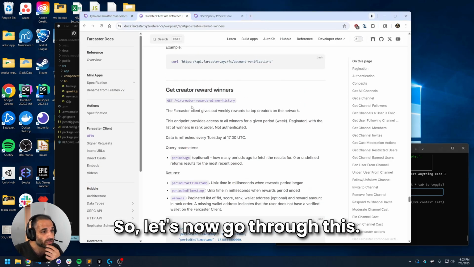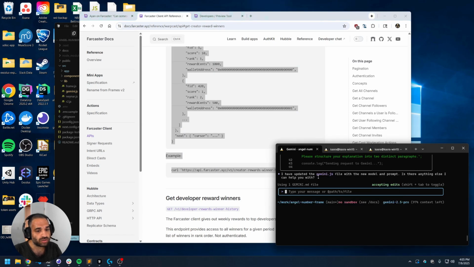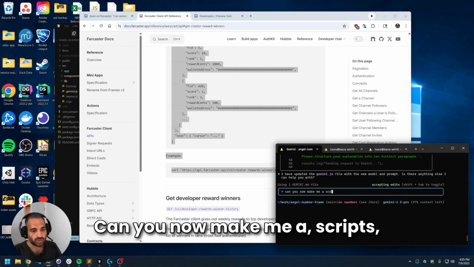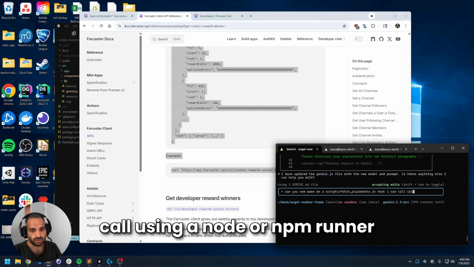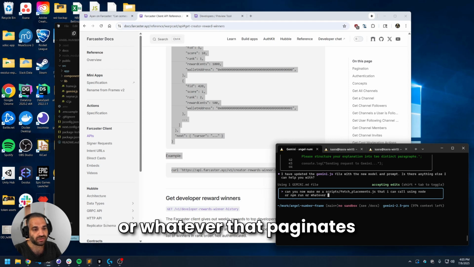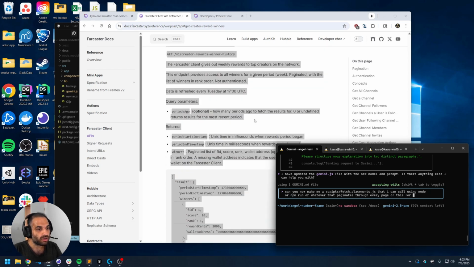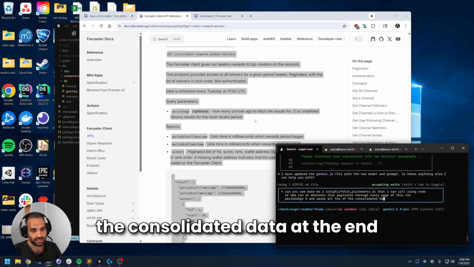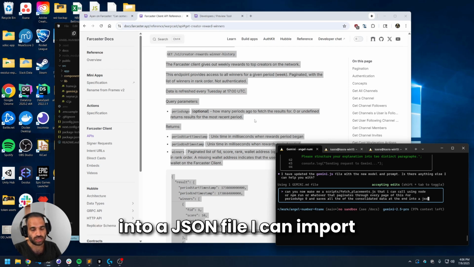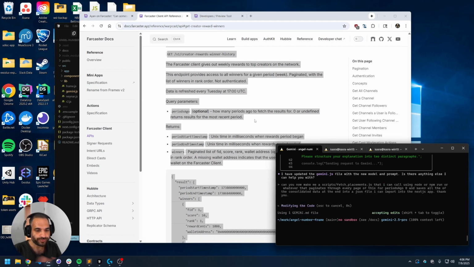So let's now go through this. Can you now make me a scripts fetch placements.js that I can call using a node or npm runner or whatever that paginates through every page of this for periods ago 0 and saves all of the consolidated data at the end into a JSON file I can import into the next JSON. Thank you.